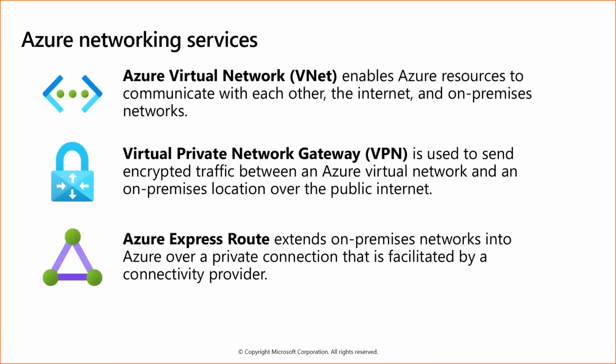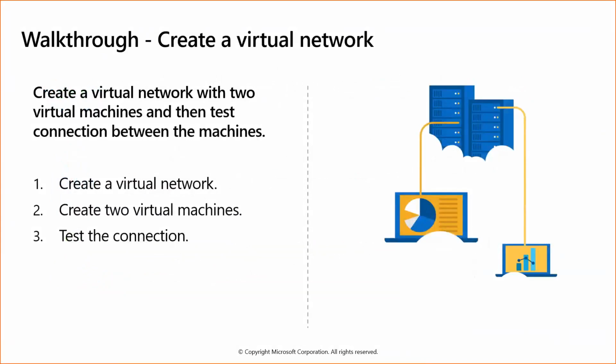Next one is Azure Express Route. It extends on-premise networks into Azure over a private connection that is facilitated by a connectivity provider. So for on-premise to cloud connectivity, there is a VPN, but vice versa, from the cloud, if you want to connect to the on-premise environment, there is something called Azure Express Route. With a virtual network, you can create two virtual networks and test the connection. This also I will provide you the demo link.